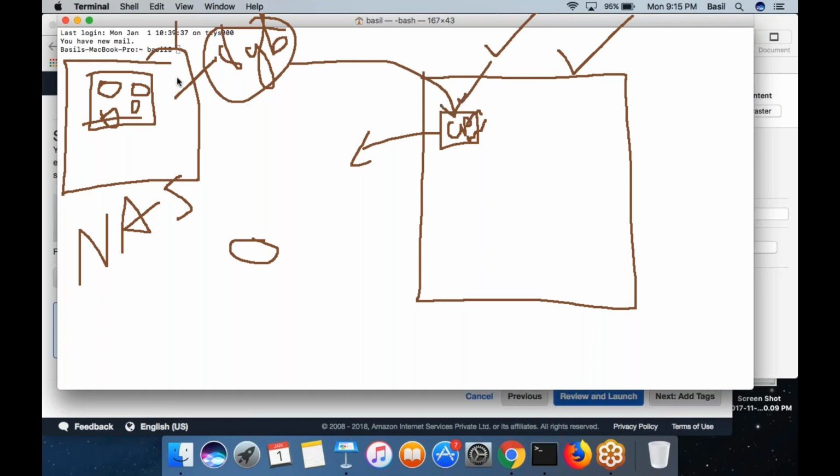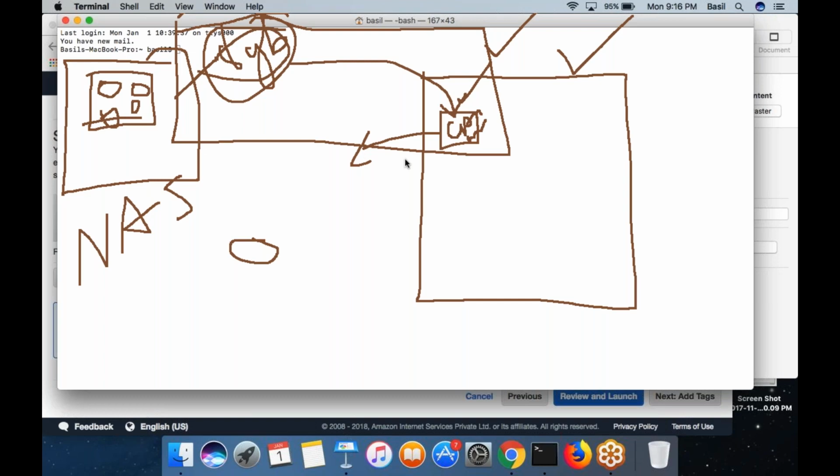This is what happens internally. Even though to you it would look like an actual hard disk, it is not. It is a network attached storage that AWS is mounting on your VM through a network, right? It's not directly inside the same machine. The VM is sitting in one place, and the hard disk is attached remotely through a network.